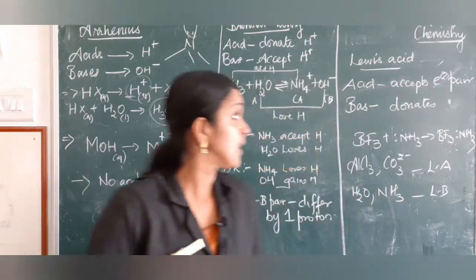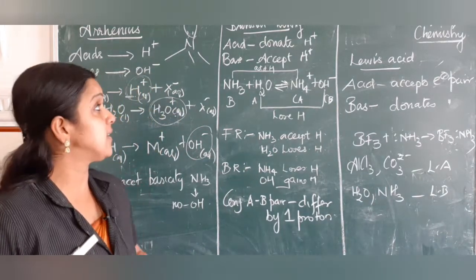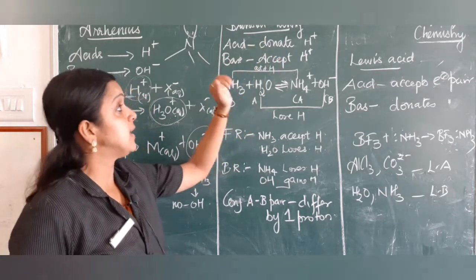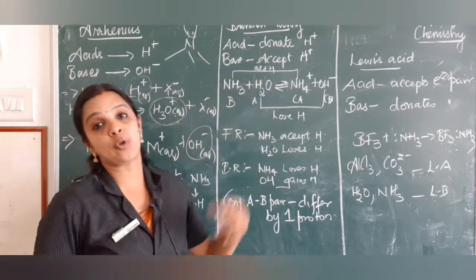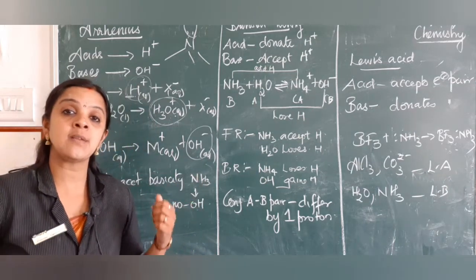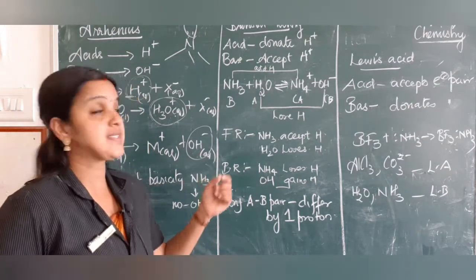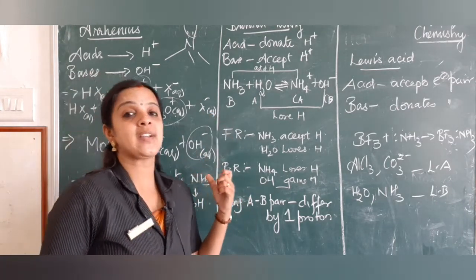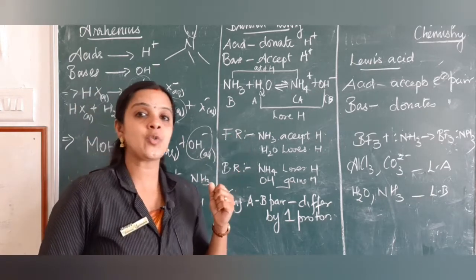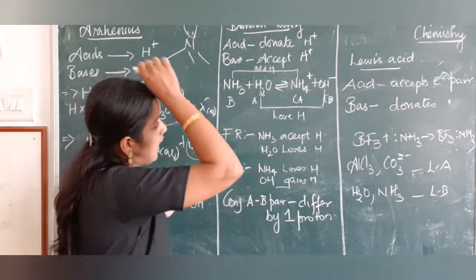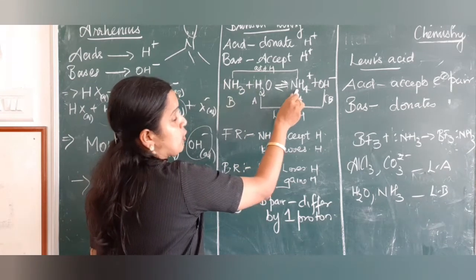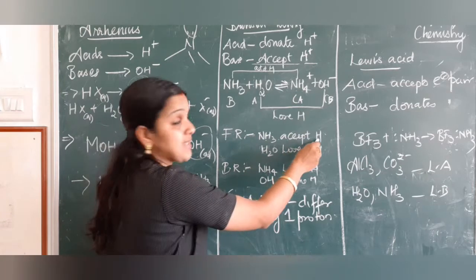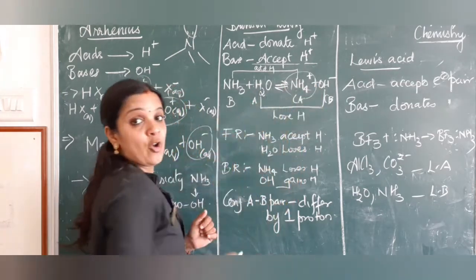Now we will see. Here in Bronsted-Lowry theory, it says acids are those which can donate H plus ion, and bases are those which can accept protons. When I say proton, it is nothing but H plus. So if you take an example, ammonia when dissolved in water, here ammonia is going to act as a base and water is going to act as an acid, because ammonia accepts a proton, as bases accept protons. So ammonia is going to accept a proton and become the ammonium ion.